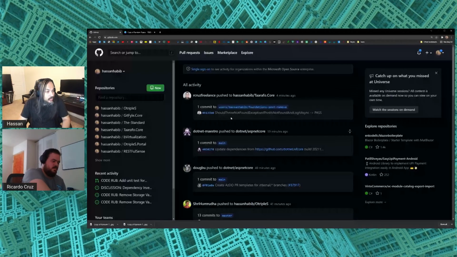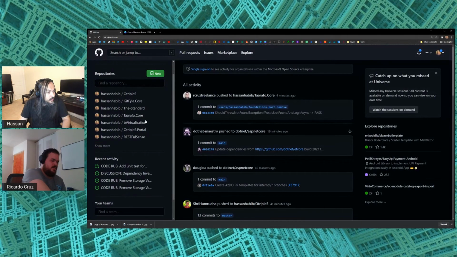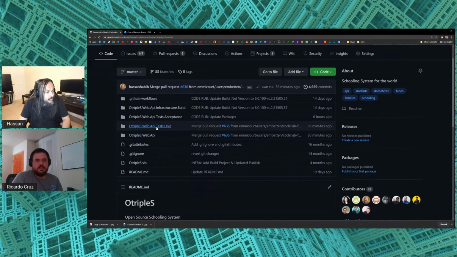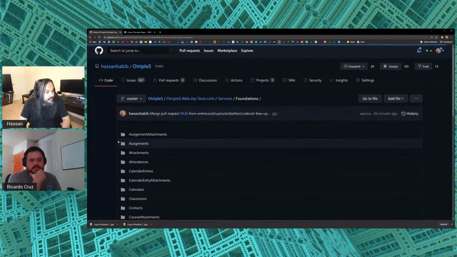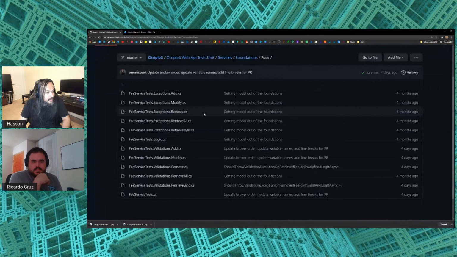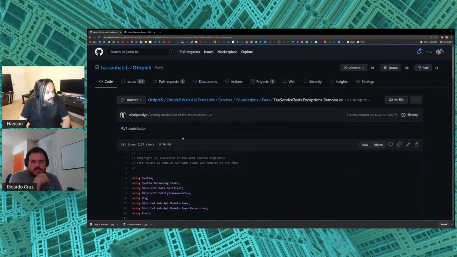So, if you want to see some of these exceptions, how they're being handled, go to the OSSS repository here. I'm going to go into OSSS here. And if you go into the tests, let's go into foundations. Let's pick up something recent like fees or something. And let's try with remove.